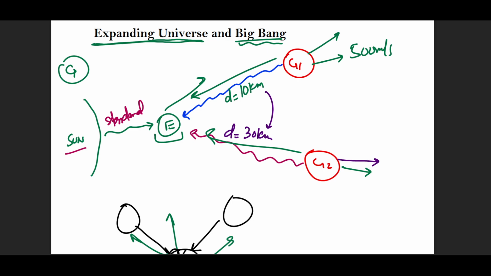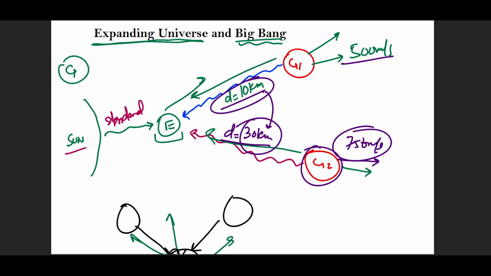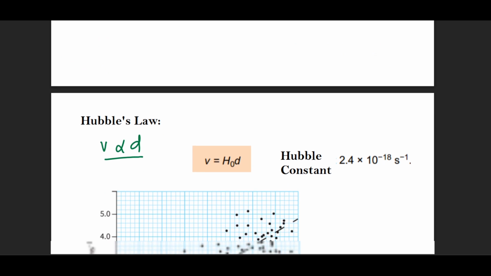This will be moving at a speed of, let's say, 750 meters per second. So as the galaxies are moving away from you, they are accelerating, their velocities are increasing. And if the galaxy is further away, if it is at a high distance from Earth, it is very likely that its speed will be greater in comparison to another galaxy which is much closer to you. This is Hubble's law, right?